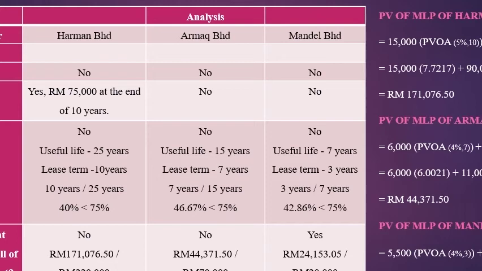But for Mendel Berhad it is yes because we get 121%, which is more than 90%. Now let's see the type of lease. Harman Berhad is a finance lease, Armak Berhad is an operating lease, and Mendel Berhad is also an operating lease. Here we can see the calculation of the present value of minimum lease payment of Harman Berhad, Armak Berhad, and Mendel Berhad.